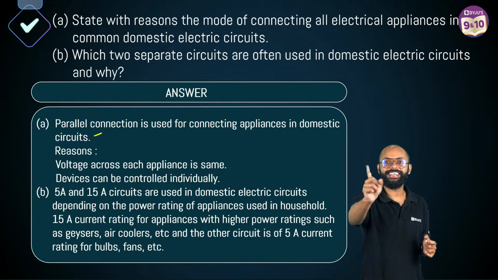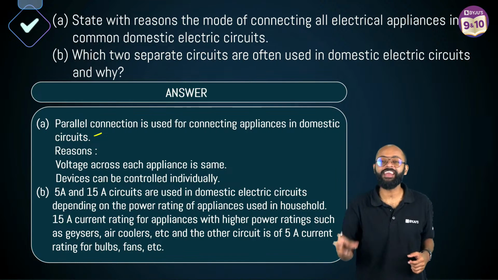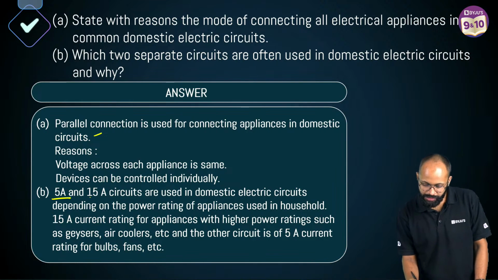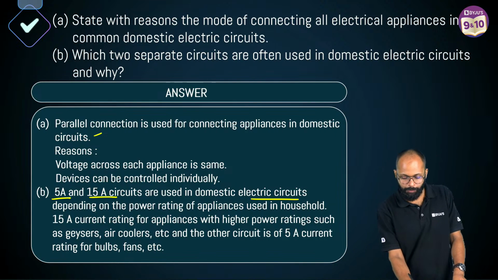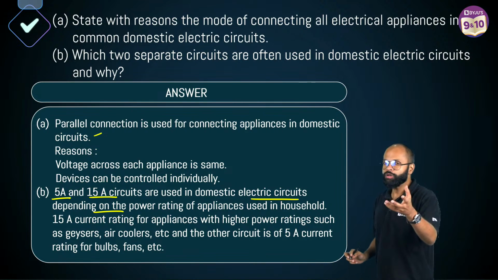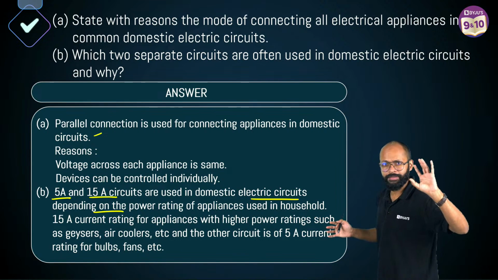No, not one is AC, one is DC. One is a high ampere, high rating plug, and one is a low rating plug. 5 ampere and 15 ampere circuits are used in domestic electric circuits depending on the power rating of the appliance used in the household. You don't use those heavy plugs everywhere. It is only for heavy appliances, right?